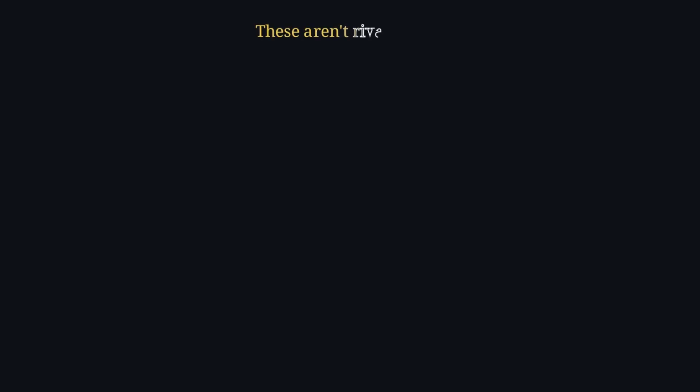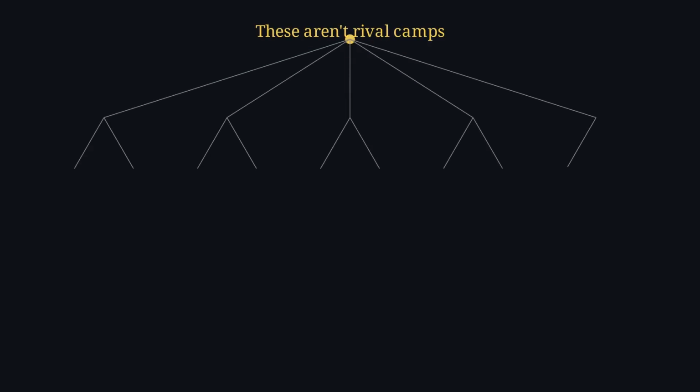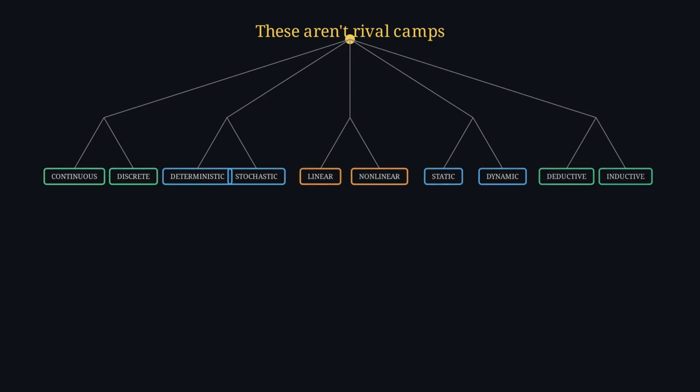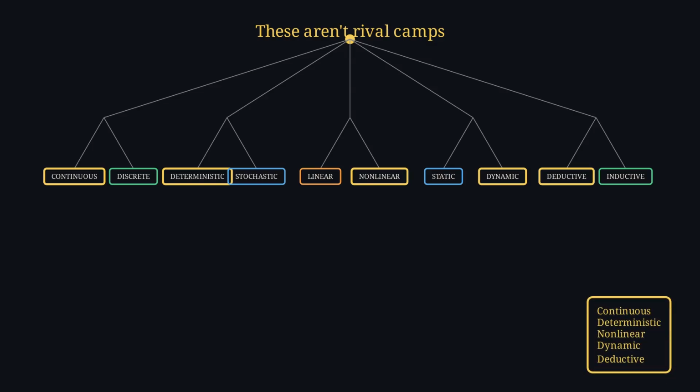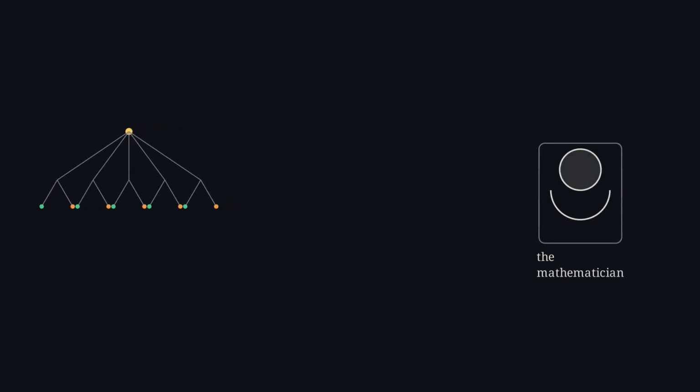Now, here's the part people miss. These forks aren't rival camps. They're not either-or. A single, real model usually picks one leaf from every branch at once. It might be continuous and deterministic and nonlinear and dynamic and deductive all at the same time. Which raises the real question. In all of this, where does the mathematician actually stand?